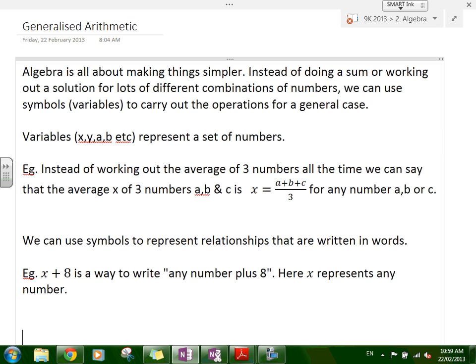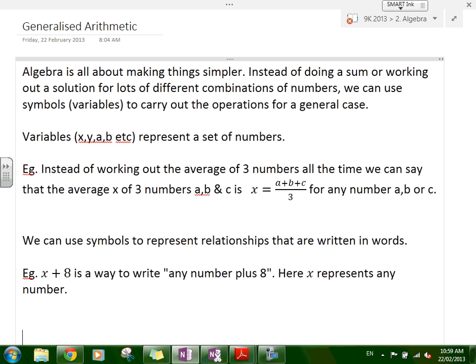And it's saying that if you have something, for example, you want to add three numbers together, and say, well, what's the sum of those three numbers? You could do it separately each time, 1 plus 2 plus 3, or 7 plus 18 plus 81. Or you could say, if we have three numbers, A, B, and C, which can be any number, their sum, when you add them together, is A plus B plus C.